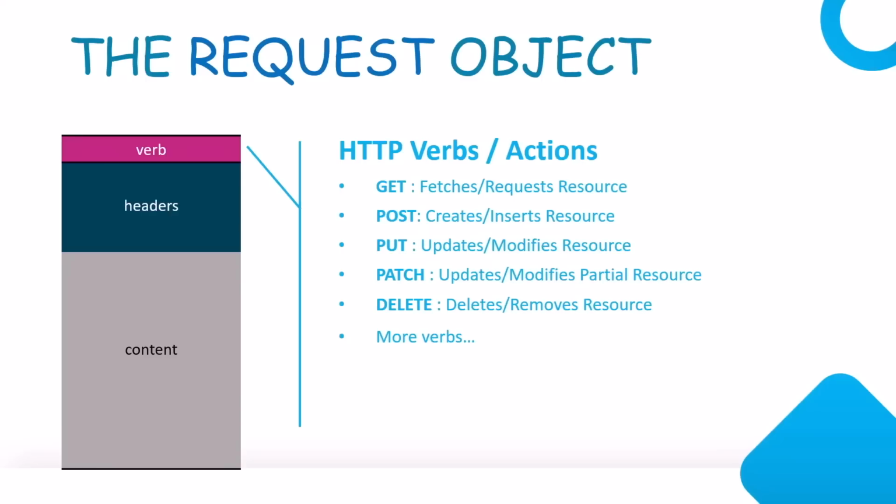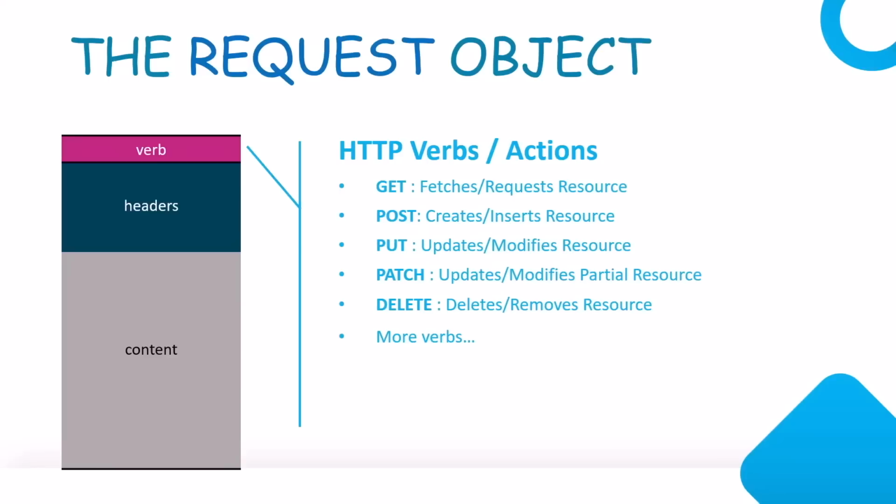Most common of the HTTP verb is when you want to fetch some resource or a web page, which basically means that, hey, get me something from the server. So get basically means fetching some data, and that is most common. After that, we have post, which is used to create or insert a new resource. Whenever you want to add a new record or anything on the server, you will be using the post request. Then we have put, which is used to update a resource that already exists on the server.